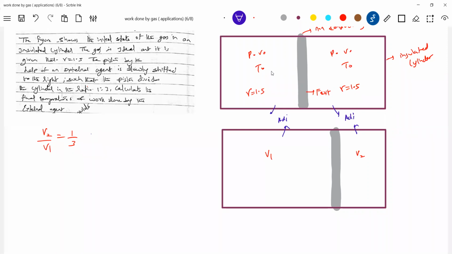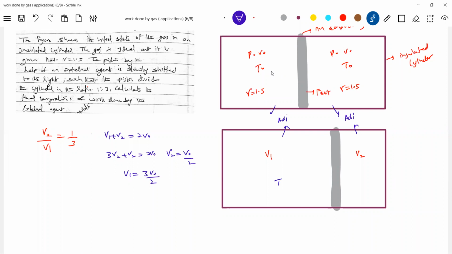Okay, now I think it's very clear. We know the ratio of volumes. So V1 plus V2 should be equal to 2V0. V1 equals 3V2, so 3V2 plus V2 equals 2V0. Therefore, what is V2? V0 by 2. What is V1? 3V0 by 2.